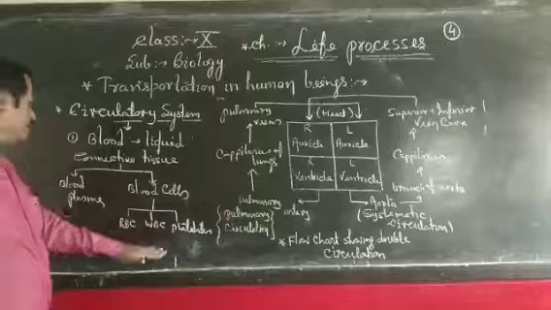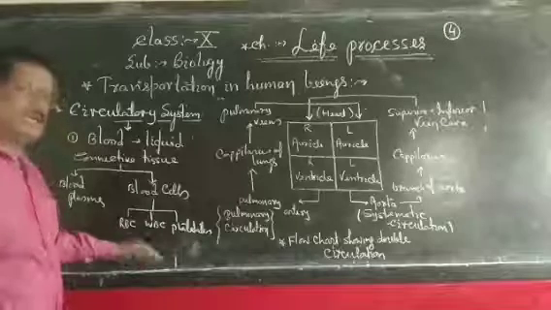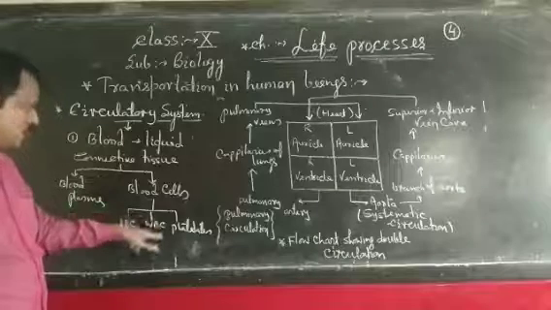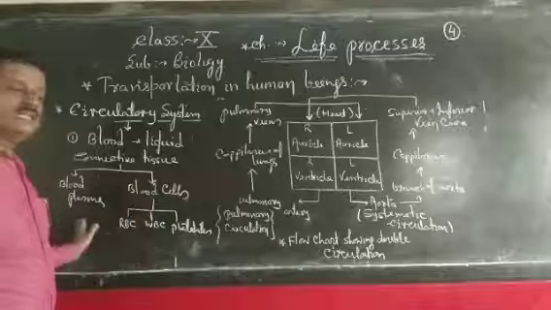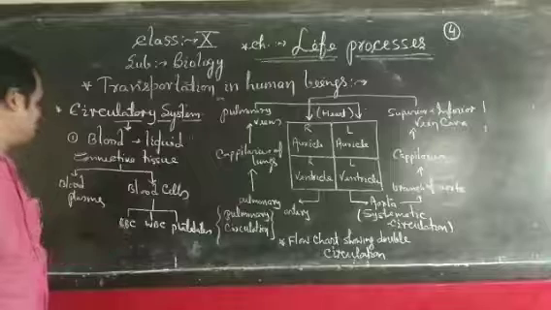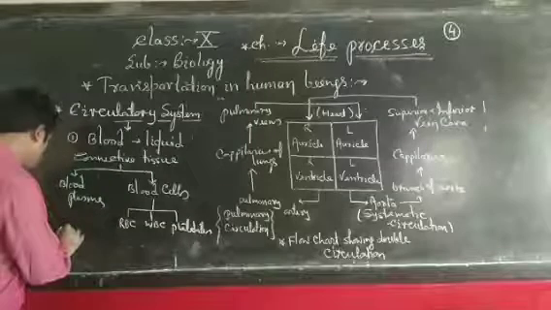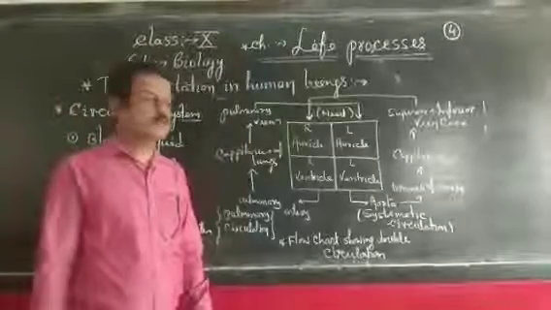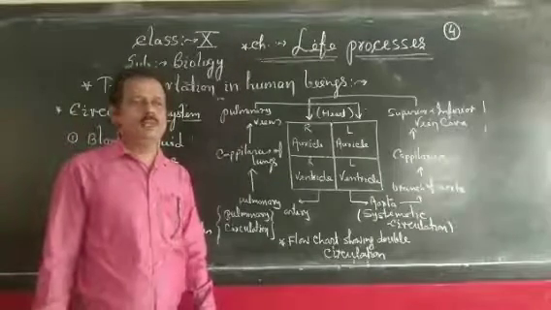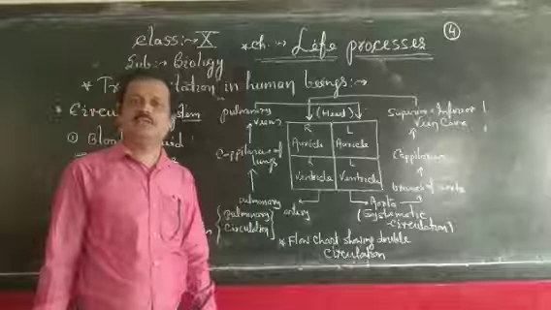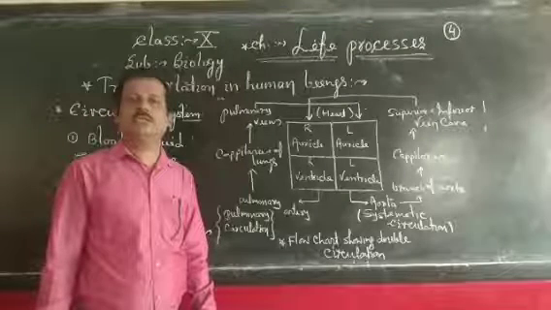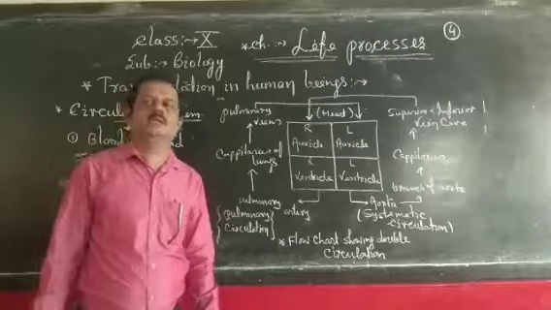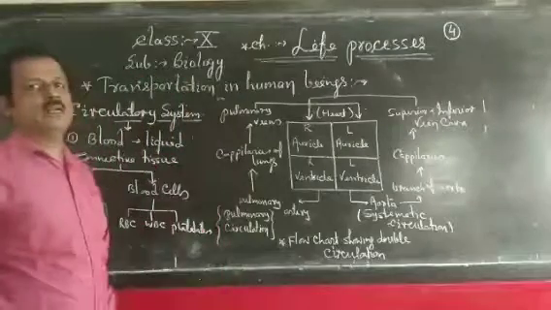All types of blood cells are present in this liquid plasma and flow with it. Blood plays an important role in transporting vitamins, minerals, nutrients, oxygen, carbon dioxide and waste materials in our body from one part to another.